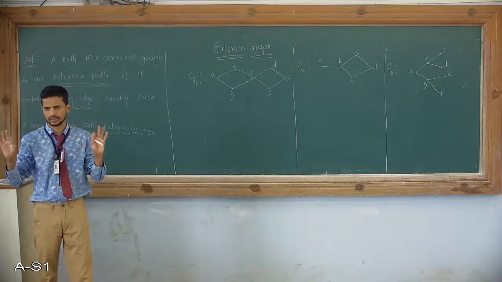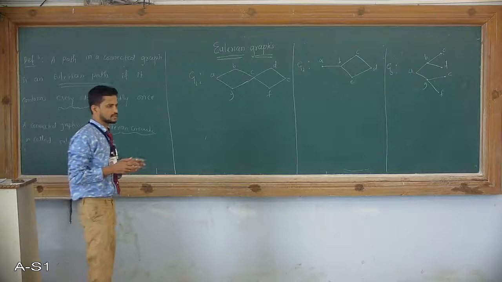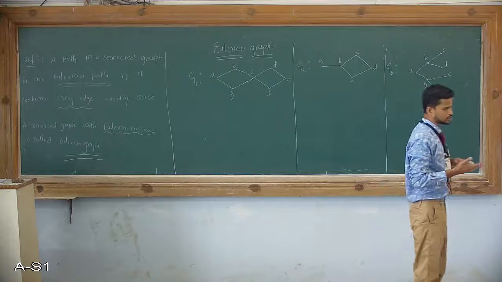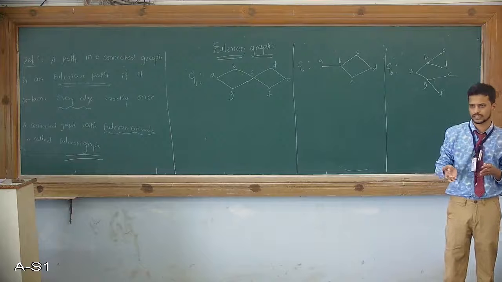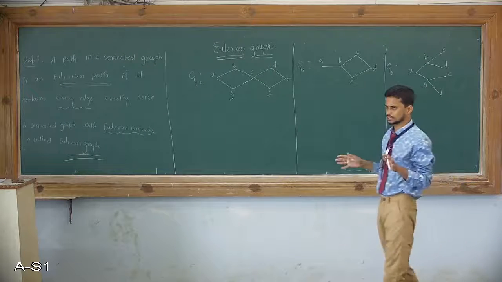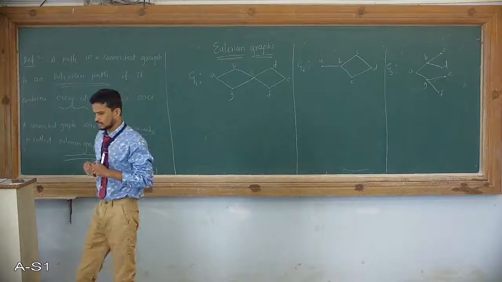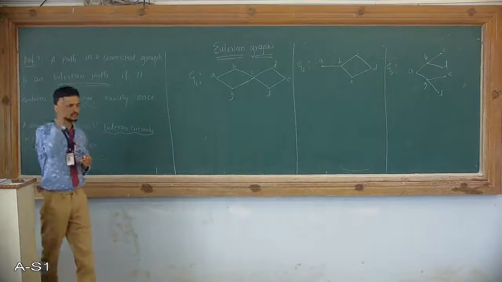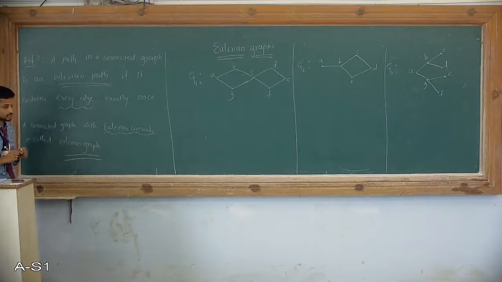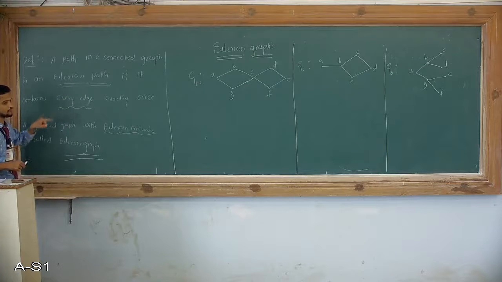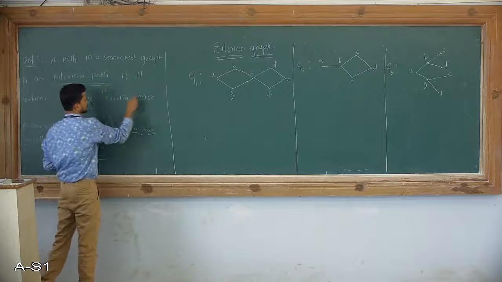It is simple: vertices and edges. They never put any restriction on the repetition of vertices or edges. But here, for the Eulerian path, they are giving an instruction that this path includes every edge of a graph exactly once, which is important here.